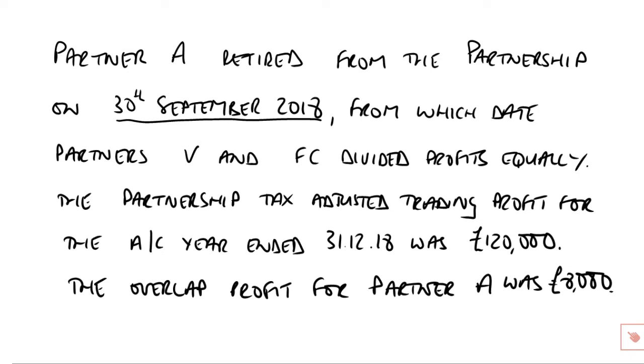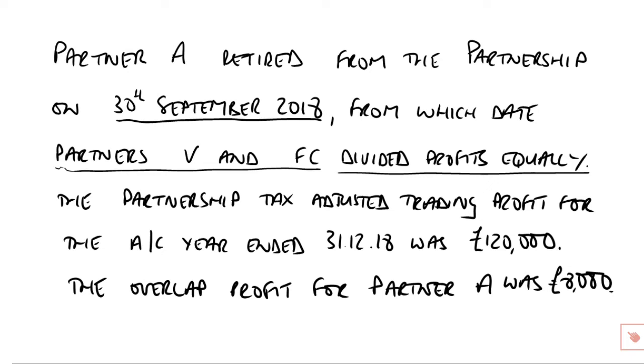Now, if you look back to the previous example that we did, you saw that we came as far as the year ended December 17, where we established the CYB assessment that existed so far as partner A and indeed partner V were concerned. So here he's retired from the partnership on the 30th of September 18, from which date the two remaining partners, that of course being V and FC, very, very simple, they just divided profits equally. So no salaries, no interest on capital, and a profit sharing ratio of 1:1.